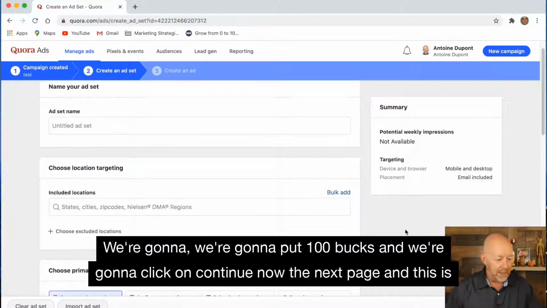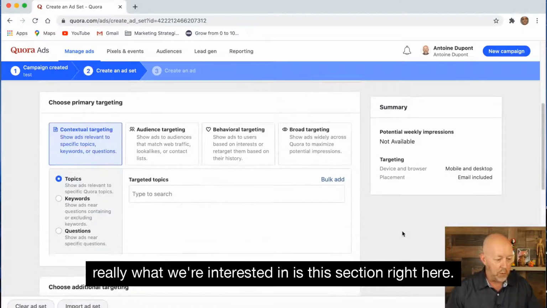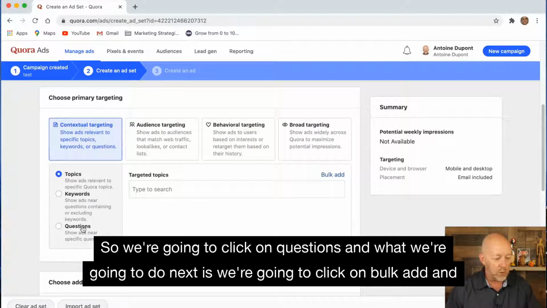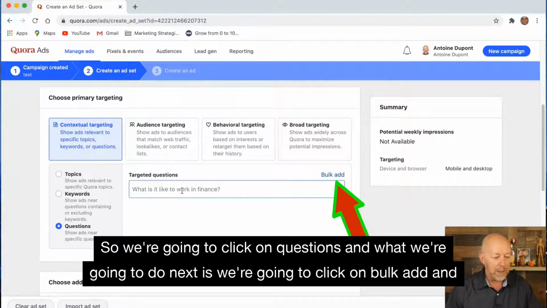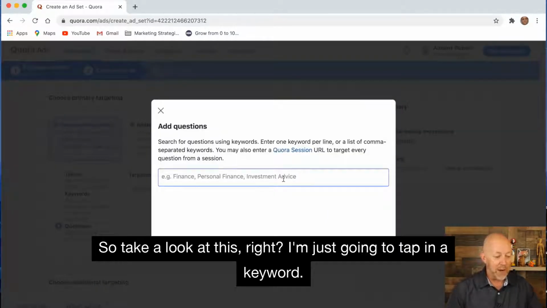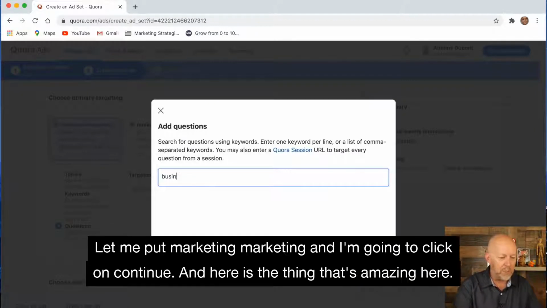Now the next page, and this is really what we're interested in, is this section right here. So we're going to click on questions, and what we're going to do next is we're going to click on bulk ad. And this is where the magic is happening. So take a look at this, right? I'm just going to type in a keyword. So I'm going to put business. No, let me put marketing. Marketing. And I'm going to click on continue.